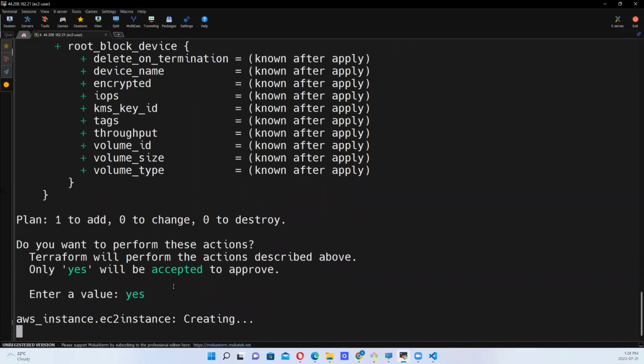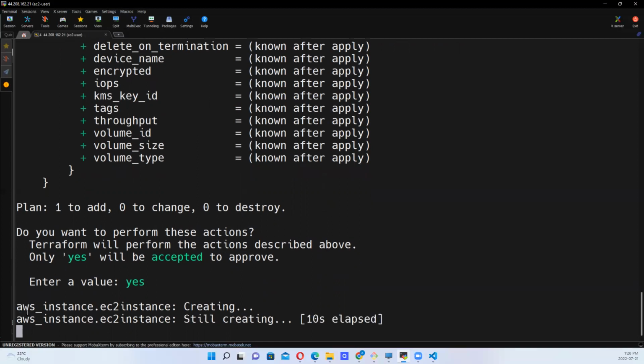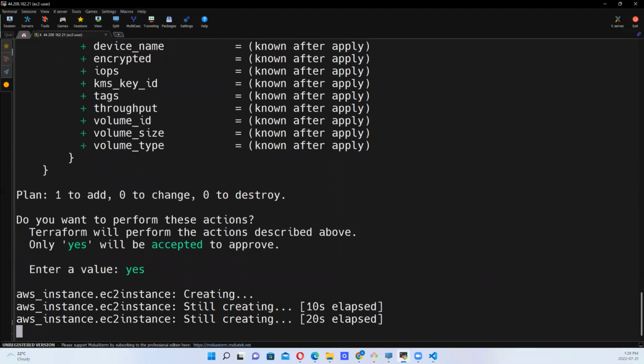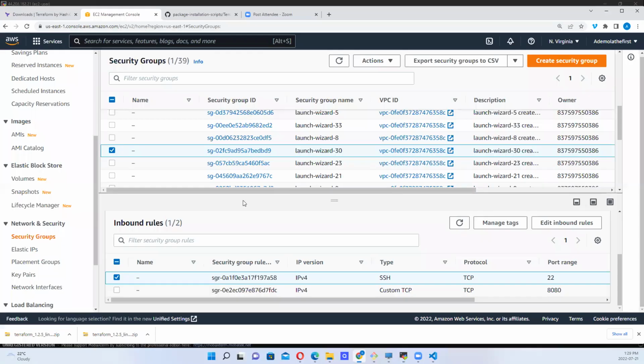So yes, see, AWS instance creating, right? Just remember when we put AWS_instance, then the name, we can call it anything, right? So you can see it's creating, right? Creating instance. So let's go to AWS.